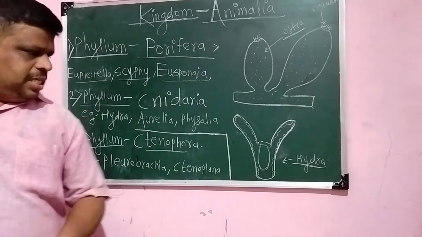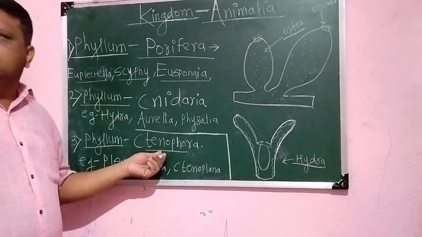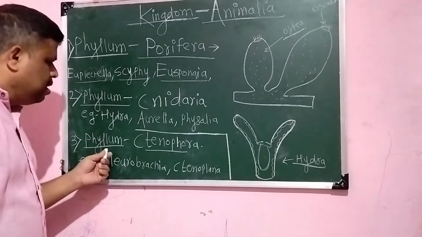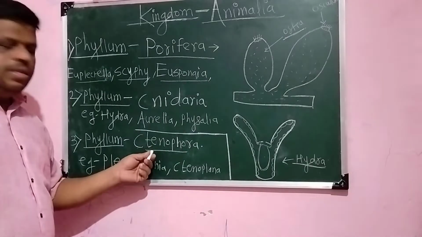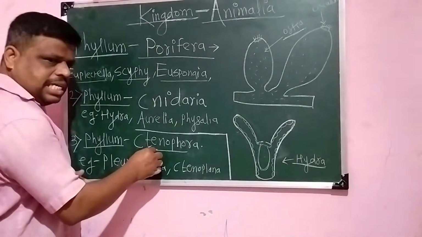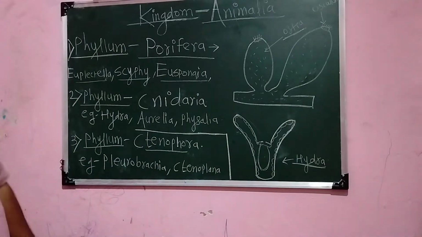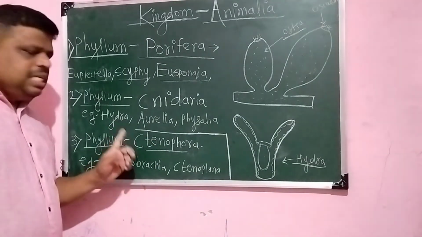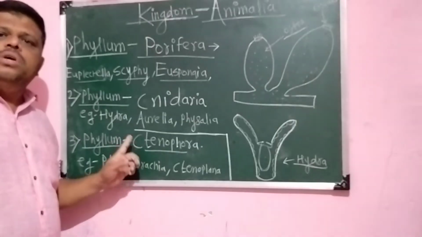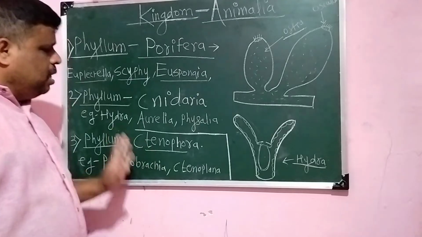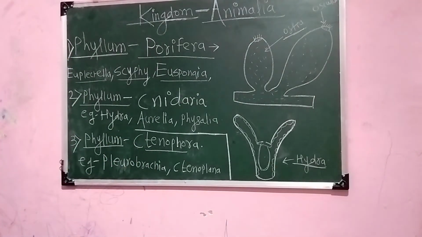This phylum Ctenophora is represented by very few species. That's why this phylum Ctenophora is considered a minute phylum or a minor phylum, because it is represented by very few species.